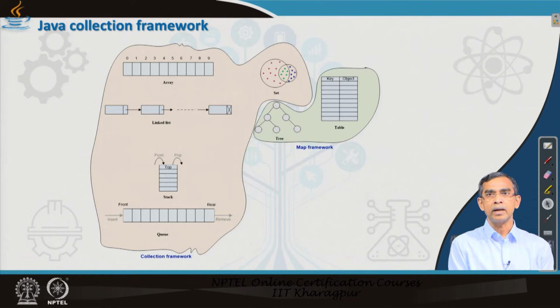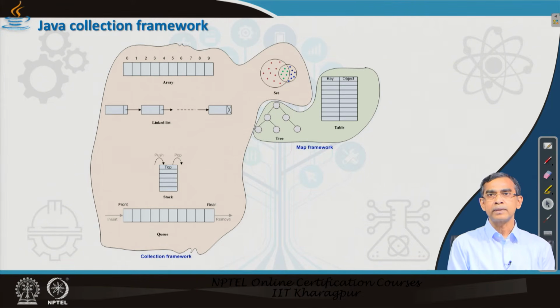In the collection framework, the data structure can be viewed from an indexed, sequential or linked representation, and there are 5 different structures that we have already studied, namely arrays, linked list, stack and queue, and set. Now, there are 2 more data structures in the theory of computer science. They are called tree and table.